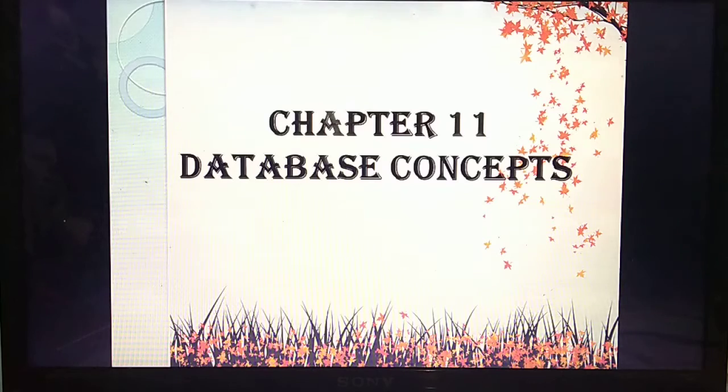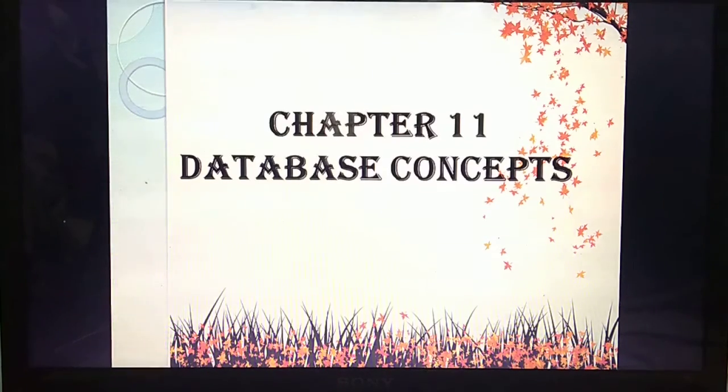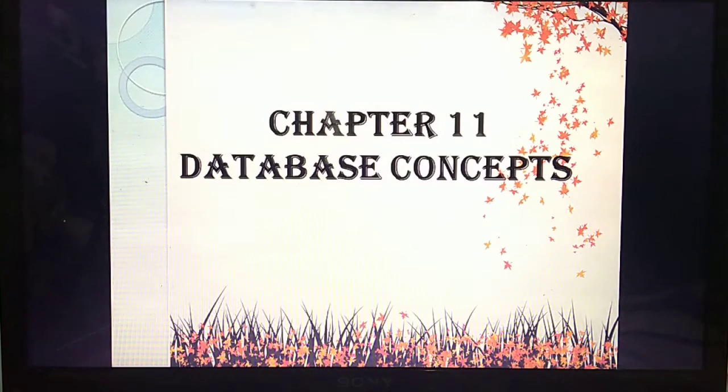In the last class we studied the object model, and also the types of object model. What are the types of object models you have studied? Hierarchical model, network model, then ER model. What do you mean by hierarchical model? Hierarchical model means it is a tree-like structure, just like a parent-child relationship. That means one parent has many children.